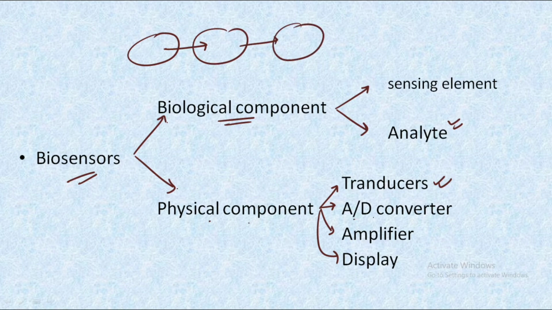Then we have the AD converter, which is used to convert the signals into a readable form. The third one is the amplifier, which helps to amplify the signal if the signal initially produced by the analyte is not in an appropriate form or frequency that could be read by the reader. And the last one is the display, in which we have the final reading of the complete experiment, produced so that we can easily read it. So these are the components of the biosensors.